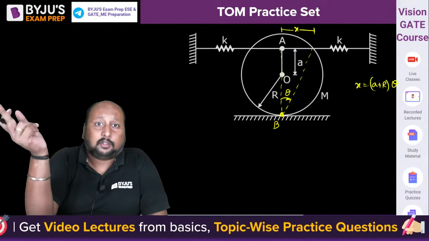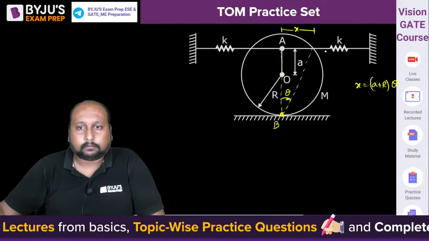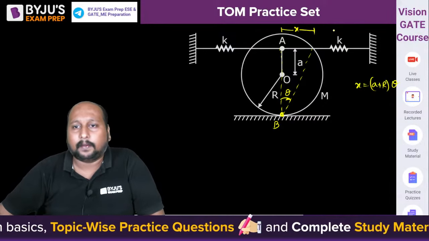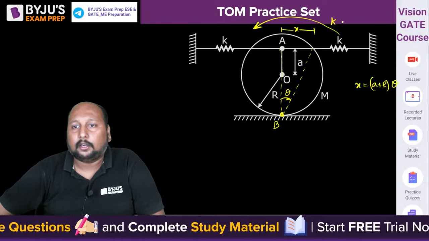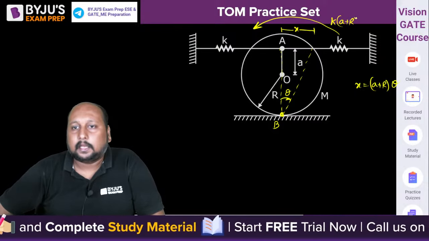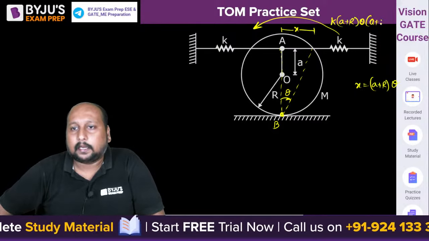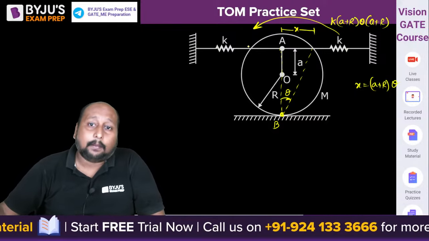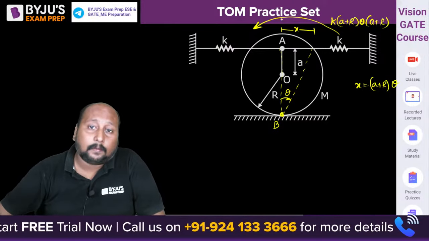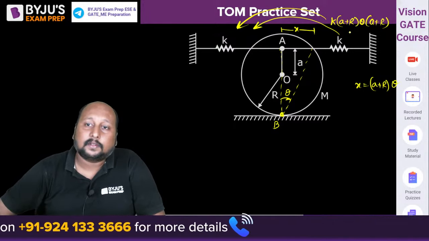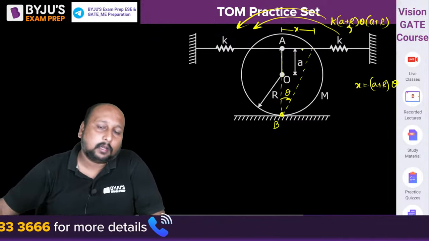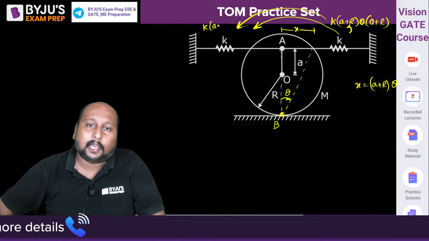और जितना डिफ्लेक्शन होगा उतना फोर्स लगेगा. Here the spring is being compressed, it will have an opposite restoring torque equal to k into (a plus r) theta into (a plus r). And because this spring is being elongated, it will create a restoring torque in this direction having the same magnitude, that is k into (a plus r) whole square into theta.